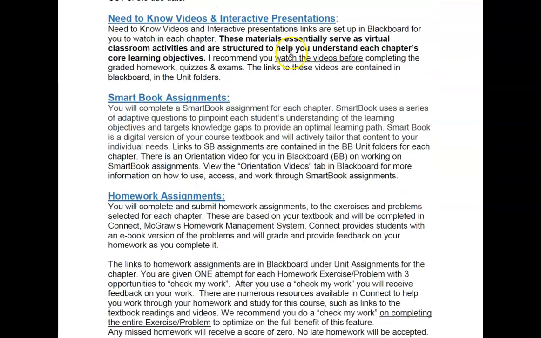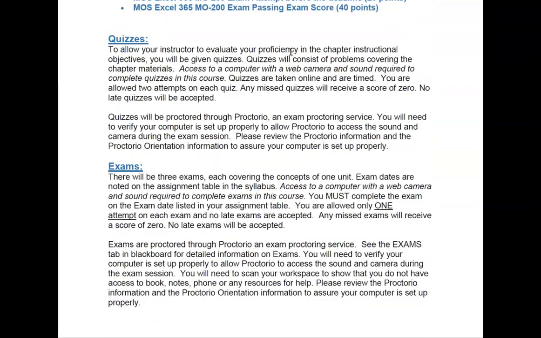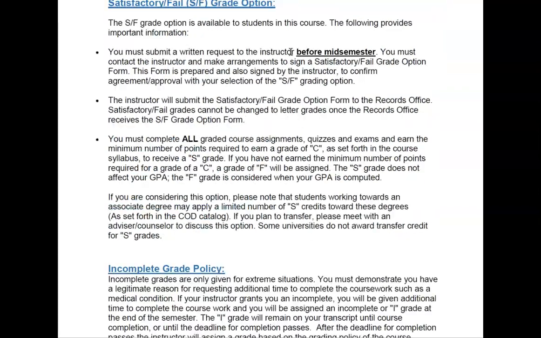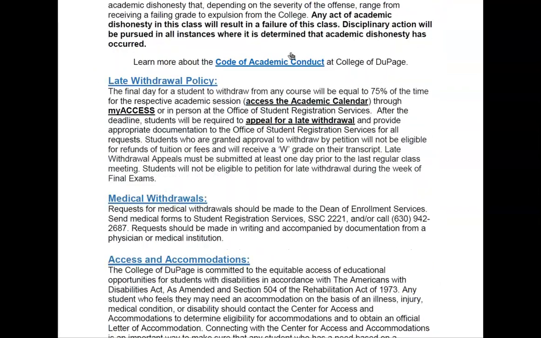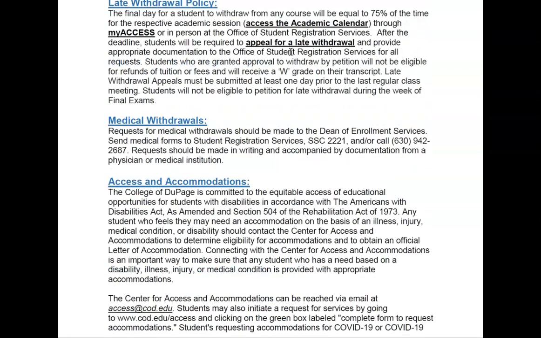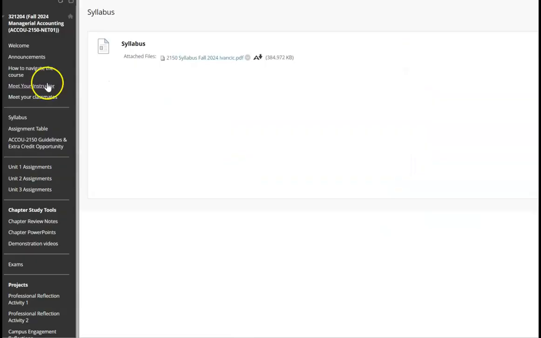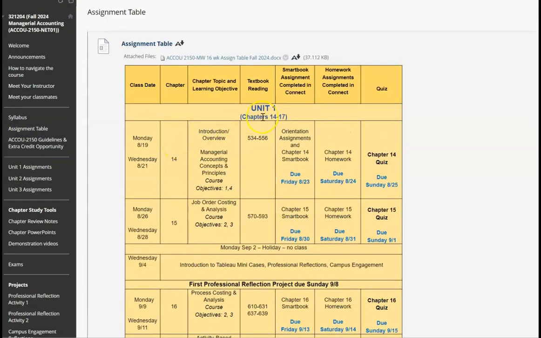When that's the case, let me come down, we've got the access and accommodations. There we go. So when that's the case, you submit your documentation. If you have a serious hardship, you send that here. And then they will tell me what accommodations you need, that yes, you needed an extension. You were hospitalized or something of that sort. Something serious.